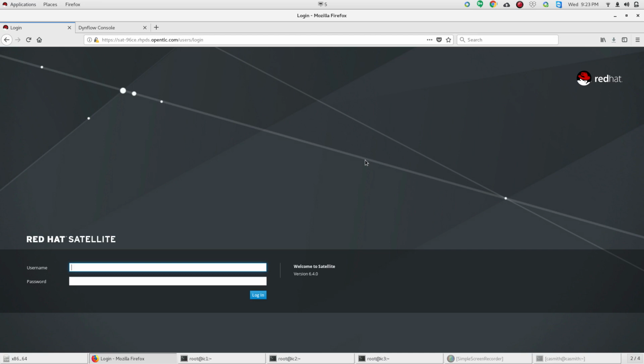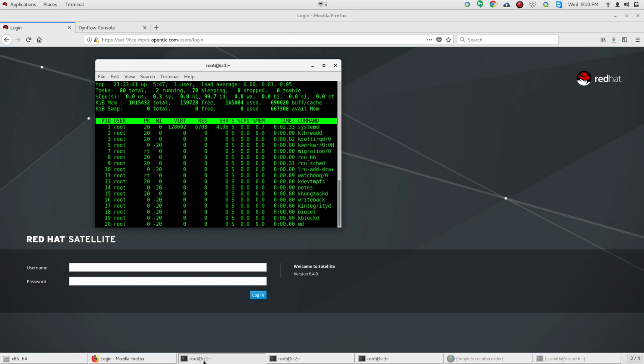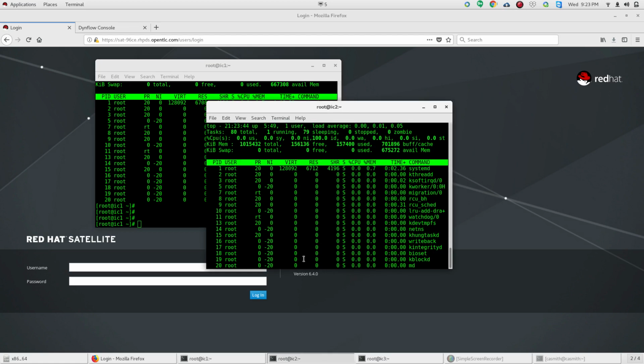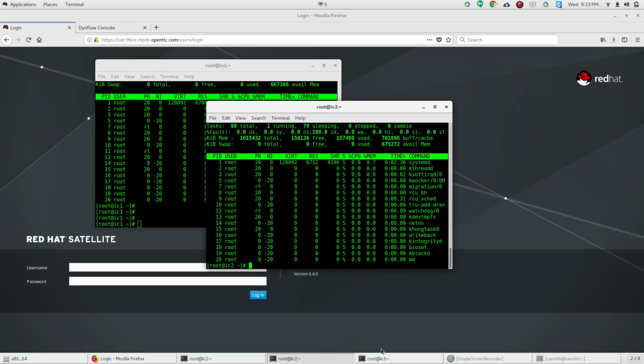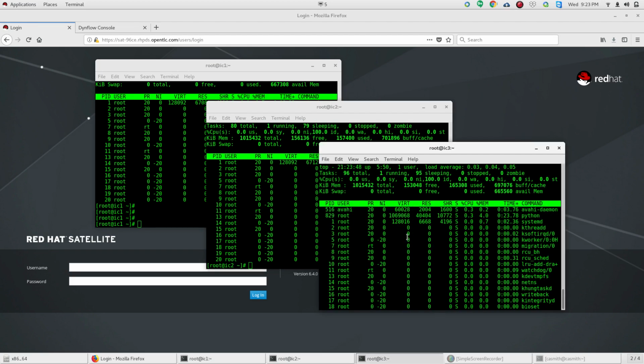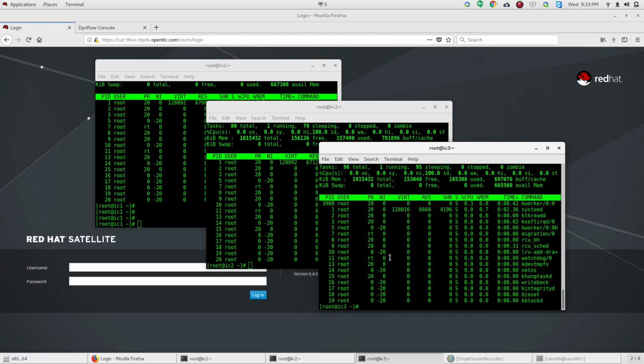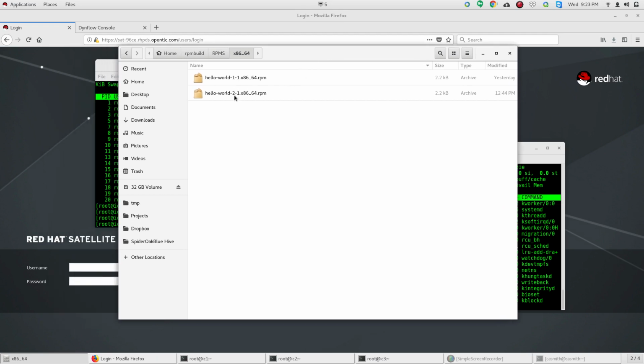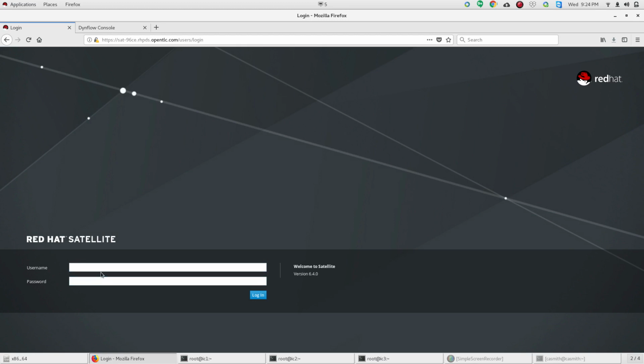So before I get started, you can see I'm using Satellite version 6.4, and I have three windows open. One here on IC1, which will be our dev server, IC2, which will be QA, and IC3, which will be prod. I also have my product, good old Hello World. I have two versions of it, Hello World versions 1 and version 2. So let's get started.